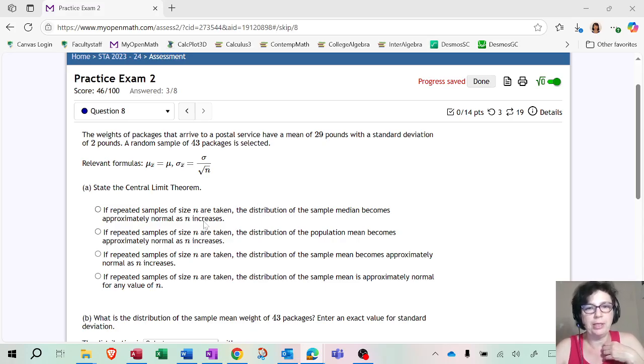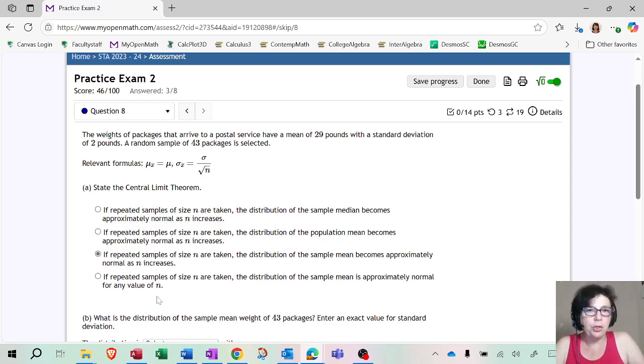Okay, so which option says that? First of all, it should be sample mean. Please write this on your note card. It's not population mean. Population mean cannot go anywhere. It's just one number. It's the sample mean that could approach something. It has a distribution because there are different sample means depending on the sample, but there is only one population mean. So which one says the distribution of the sample mean becomes approximately normal? I think it's this one. This is incorrect because it says for any value of n. That is not true. If you have small values of n, your distribution might still be skewed if the original data is skewed. But for large values of n, it's going to be approximately normal.